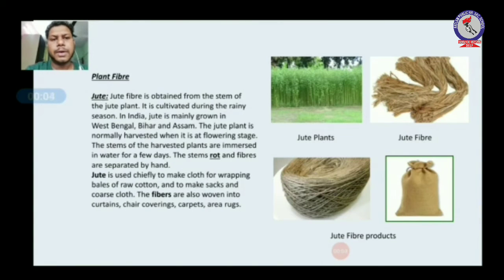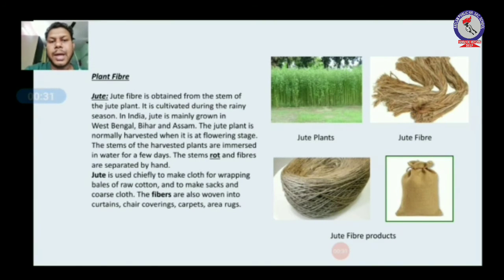Okay, the next plant fiber is jute. Jute is also obtained from plant and it is a natural fiber. It is obtained from the stem of the jute plant. Jute plant is generally cultivated in the rainy season, and in India it is mainly grown in states like West Bengal, Bihar and Assam. Jute plant is normally harvested or cut when it is at the flowering stage.